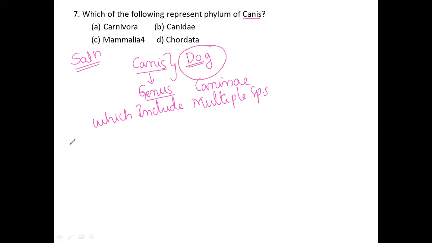The kingdom is Animalia. While we are going to see the kingdom, it will come under Animalia because it is an animal, right? So it is Animalia. Next, the class Mammalia.